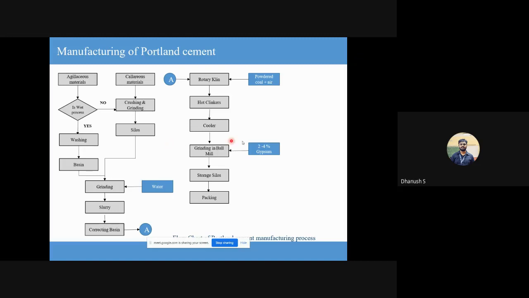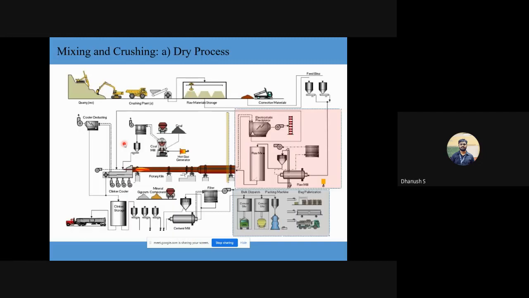The only key thing is you need to remember this addition of gypsum, and this gypsum is added only in the last stage. You don't want gypsum to chemically take part in the fusion reactions. In the kiln, at a temperature of about 1500 degrees Celsius, solid state fusion happens, as in things fuse at the atomic level, and they form all those Bogue compounds that we saw. We don't want gypsum to be a part of those Bogue compounds chemically. We want it to be present there. I'll show you how the chemical equation works in a while.